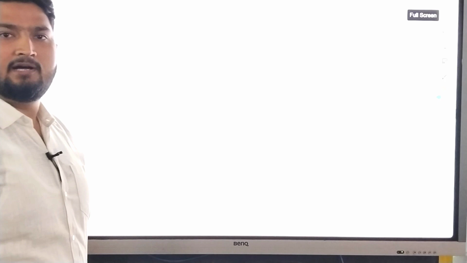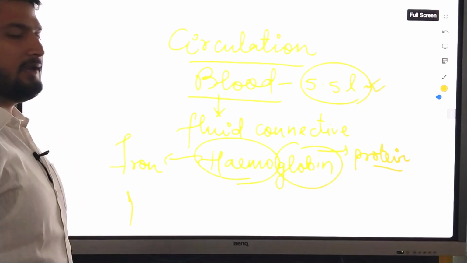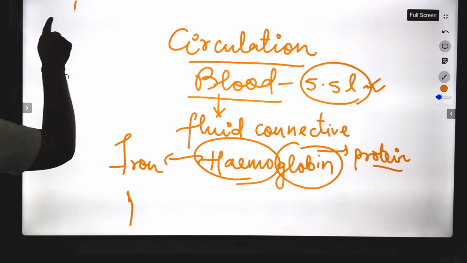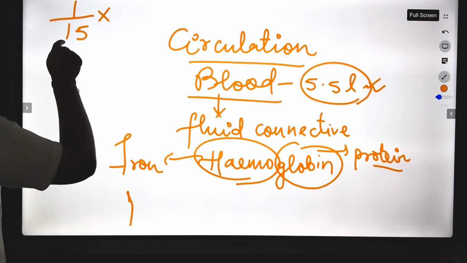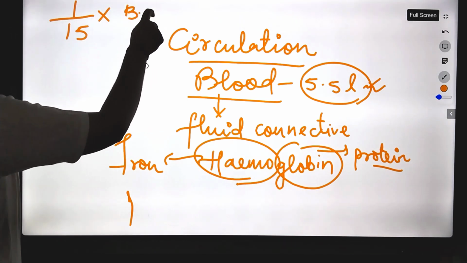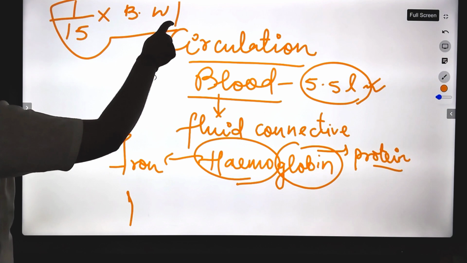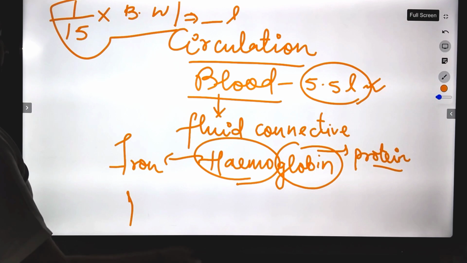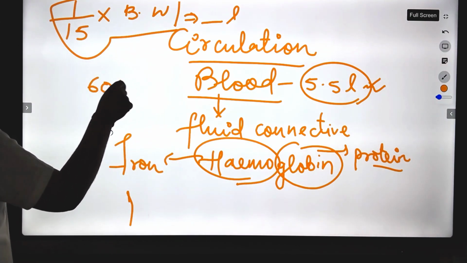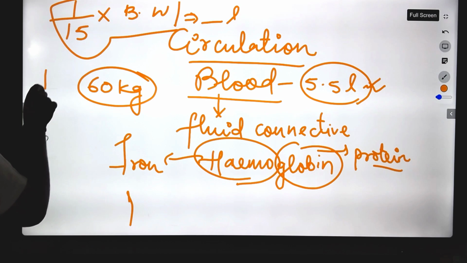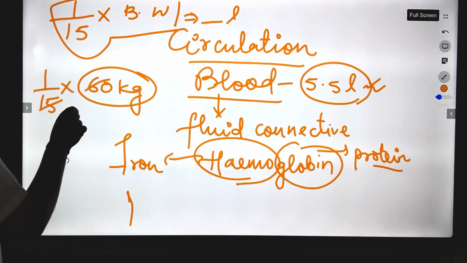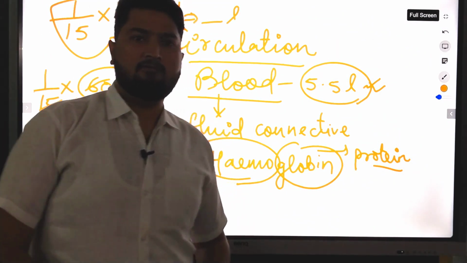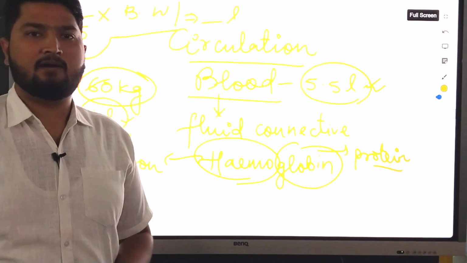If you want to know the average blood content in your body, then you can use one simple trick to get an approximate amount of blood in your body. You can multiply your body weight by 1 upon 15. If you multiply 1 upon 15 by your body weight, then you will get one number. It is the approximate liters of blood in your body. Suppose an adult is around 60 kg, so we multiply 1 upon 15 into 60. We will get around 4 liters of blood in the body of an adult. So blood is a fluid connective tissue which connects almost all the body parts.